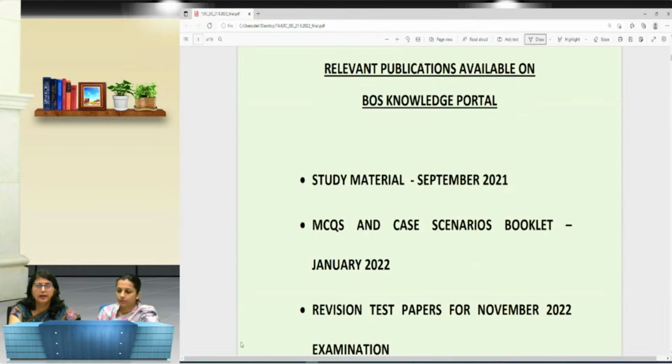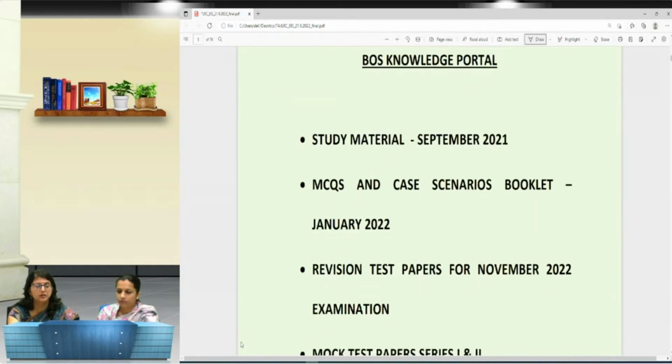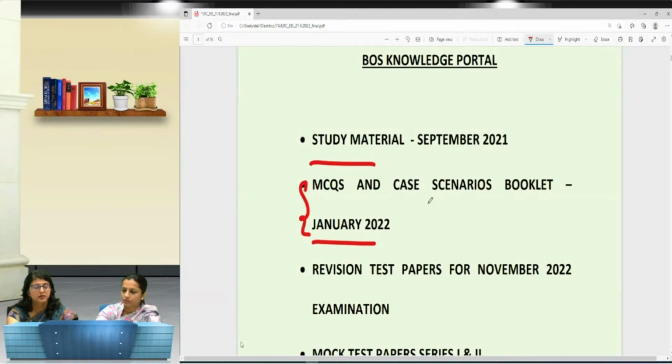A quick recapitulation of the editions that are going to be applicable, as you are already aware: the study material September 21 is applicable, and there is a booklet, January 2022 edition, in which you have to solve each and every question so that you become very thorough in the MCQ part, which is of 15 marks, and a compulsory set of the question paper.